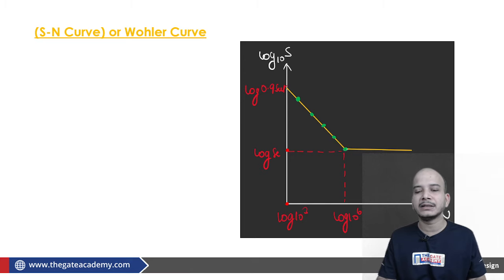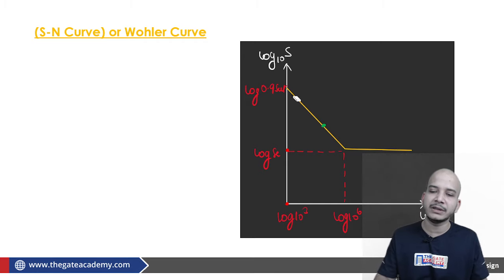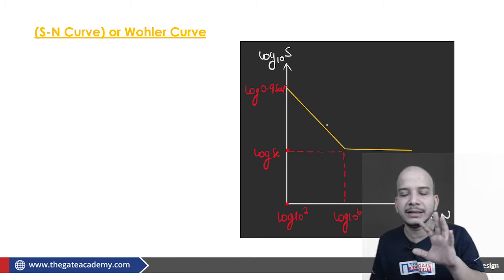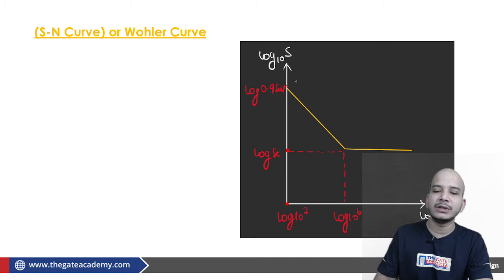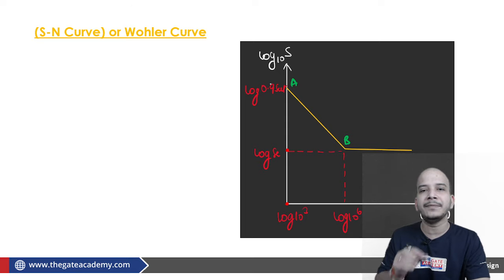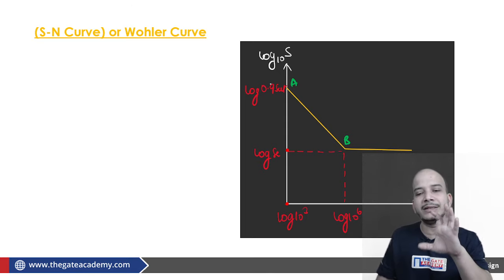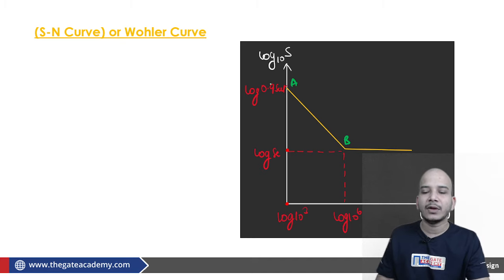Apart from that, we should understand what is endurance limit, and apart from endurance strength, what is endurance limit. If this is known to you, then there is nothing left with this problem. For this AB line, the question will always be asked. In n number of ways they can ask the question, but always about this straight line.